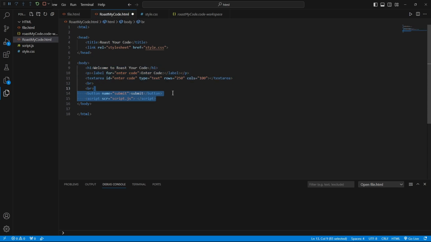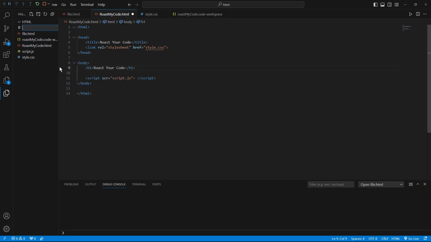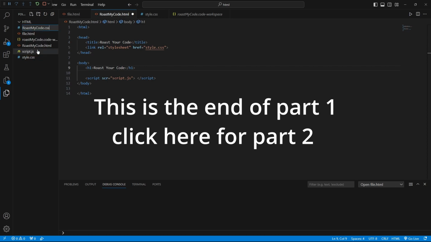Okay. I'll keep the JavaScript then. But all of you guys are gone. And then I'll just say, roast my code, just so it has a little bit of variety. And I think we would need another CSS, that's what I would think. I don't know. I want to use a different one though.